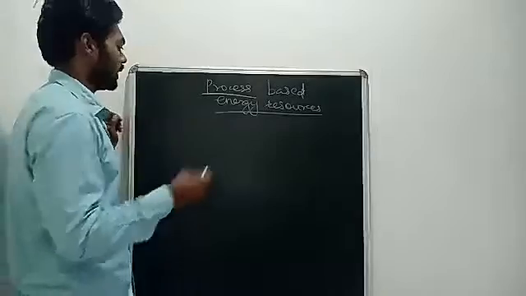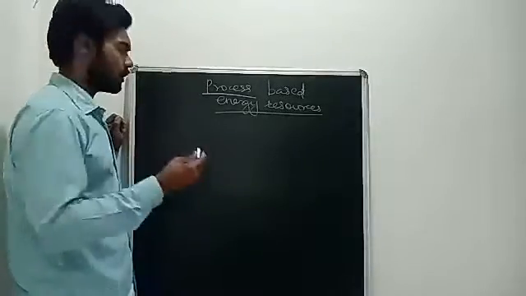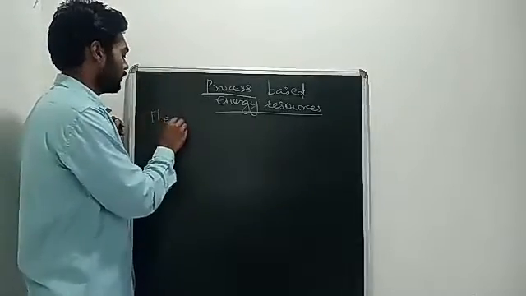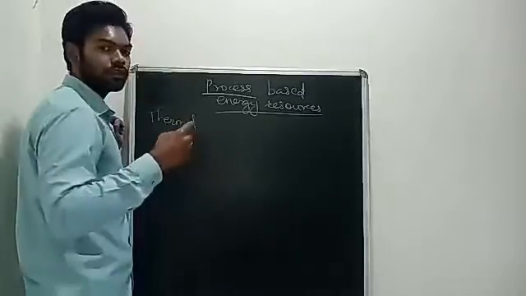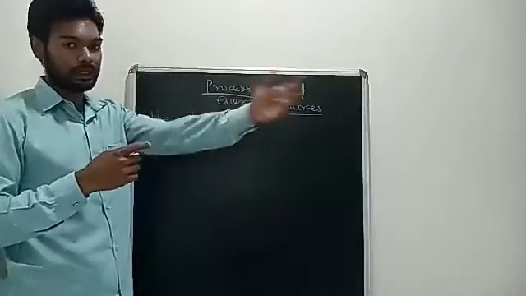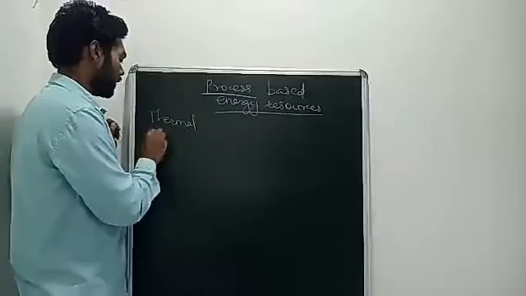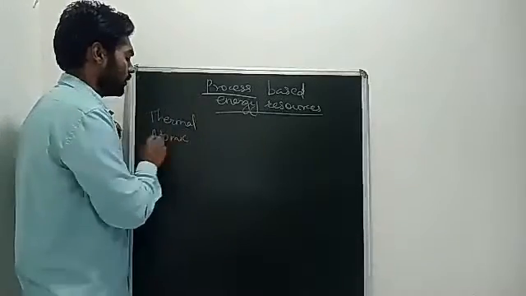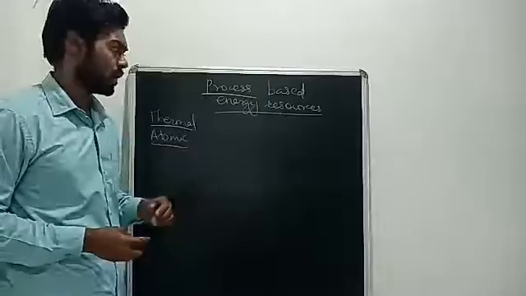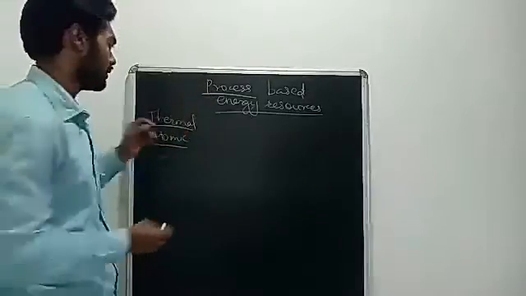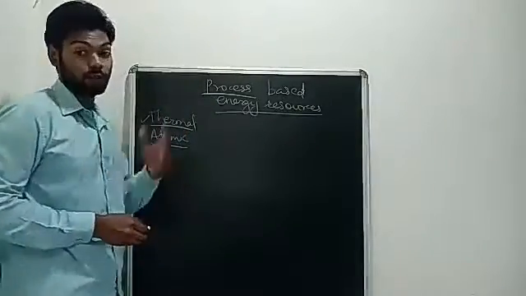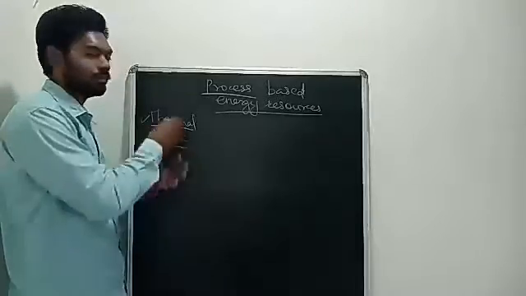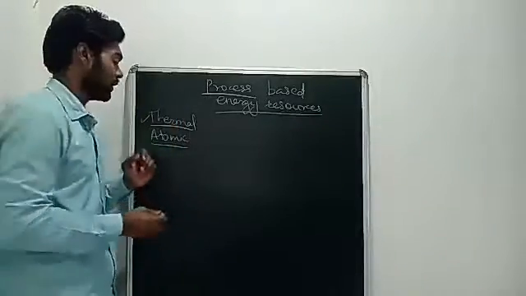In the previous one, substance based, we discussed thermal energy, which we use to convert into electrical energy, and atomic energy, which we get from the substances. Now here, one is thermal energy without burning anything, of course. We don't burn anything to get the thermal energy.